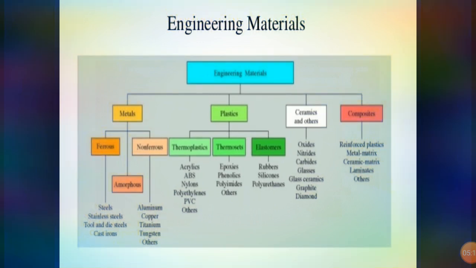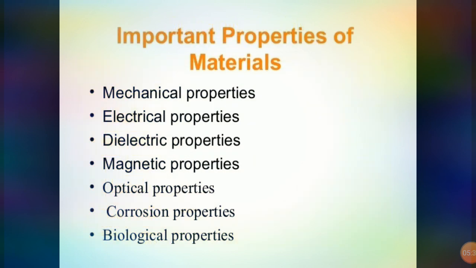So we have to study these types of metals or materials, and we have to study the properties, and according to those properties we have to use that metal in industries for designing the various equipment. So that is the use of our study of metal. Now we see different properties of materials.